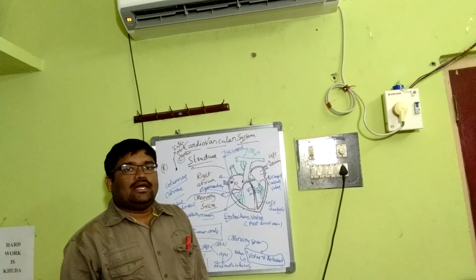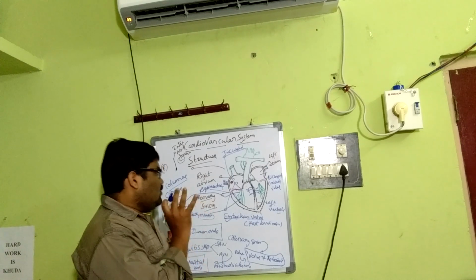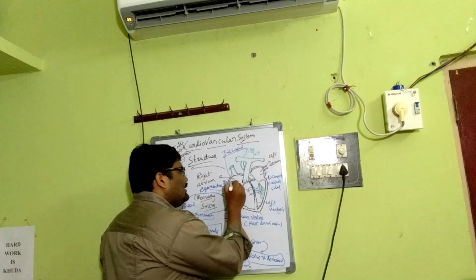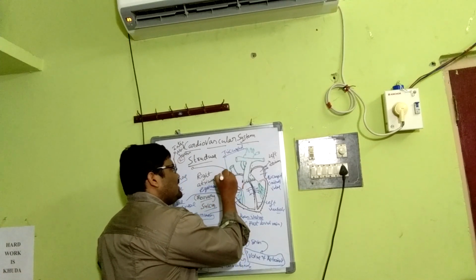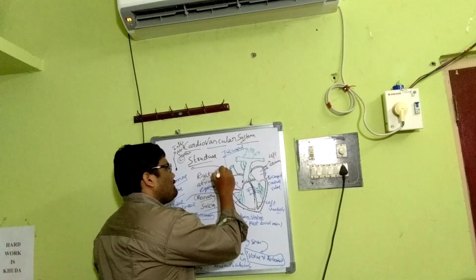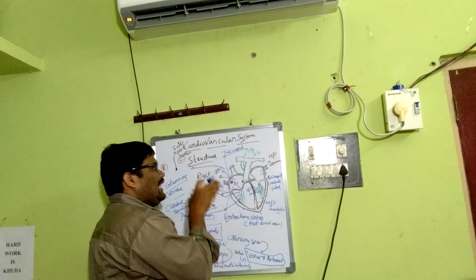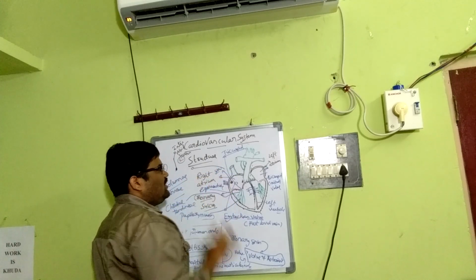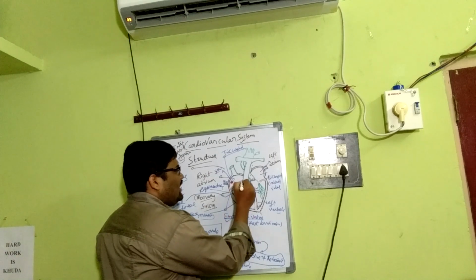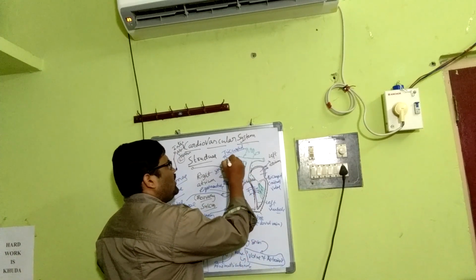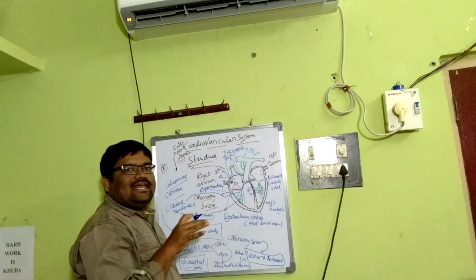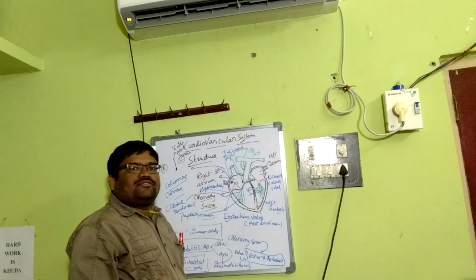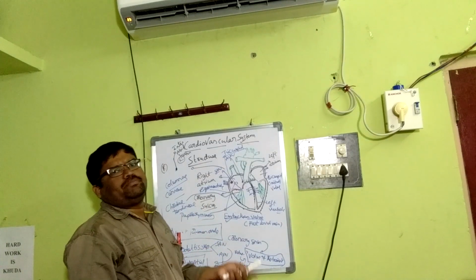This is very important. This is the sinoatrial node, SAN, present in the right upper corner of the right atrium. Whereas this is called AVN, the atrioventricular node, present in the left lower corner of the right atrium. That means the right atrium contains both pacemakers.